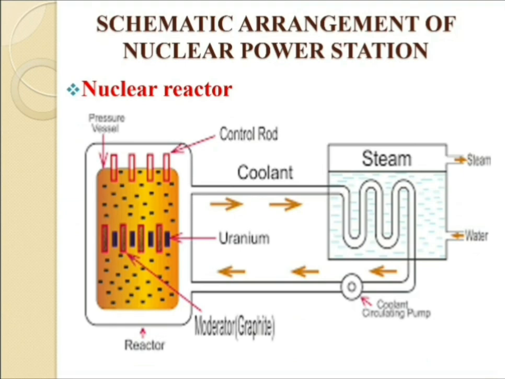So to control that, or to absorb the extra neutrons, there is a control rod which is placed inside the reactor. So this is the function of the control rod, which can absorb the extra neutrons which may be created inside the reactor.